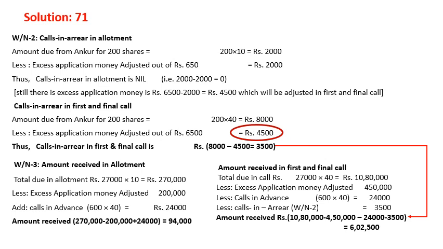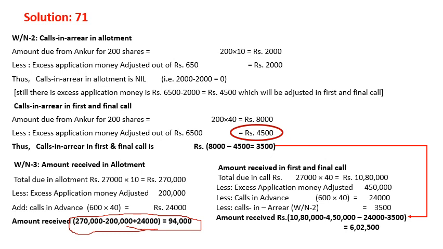Now let's look at calls in advance. One shareholder has paid calls in advance on his holding of 600 shares, that is for first and final call money. So 600 multiplied by 40 will get 24,000. So amount received in allotment, therefore, we have 94,000. This 94,000 is the amount received in allotment.